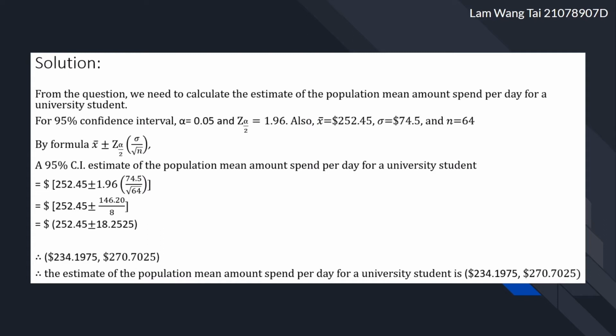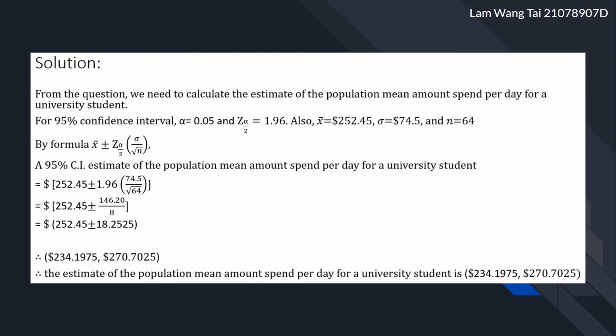By the formula, a 95% confidence interval estimate of the population mean amount spent per day for a university student is equal to $252.45 plus minus 1.96 times 74.5 over the square root of 64.